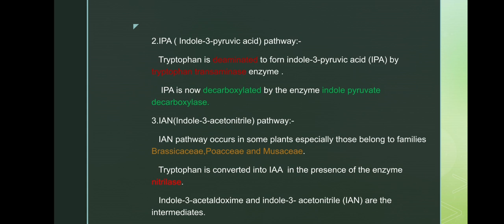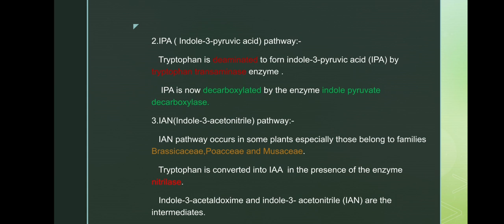Next, the IAN pathway or indole 3 acetonitrile pathway. The IAN pathway occurs in some plants, especially those belonging to the families Brassicaceae, Poaceae, Musaceae. Important families to be remembered. They will ask questions like, in which of the following families?